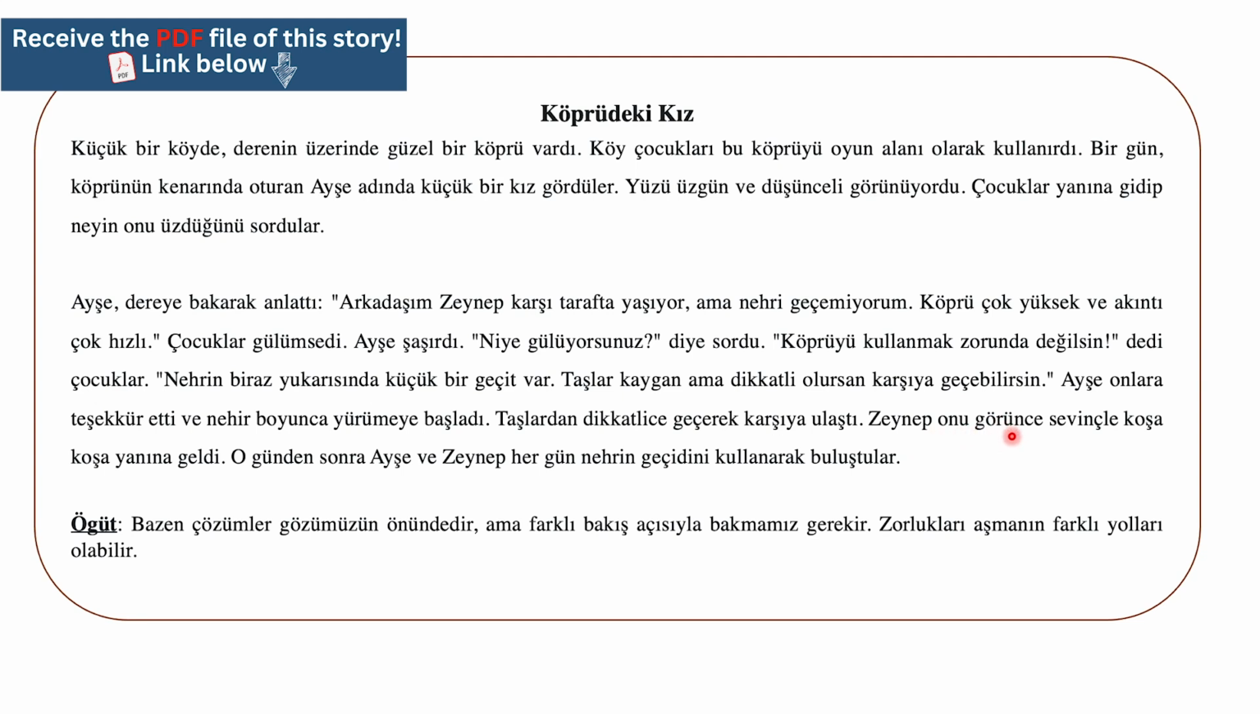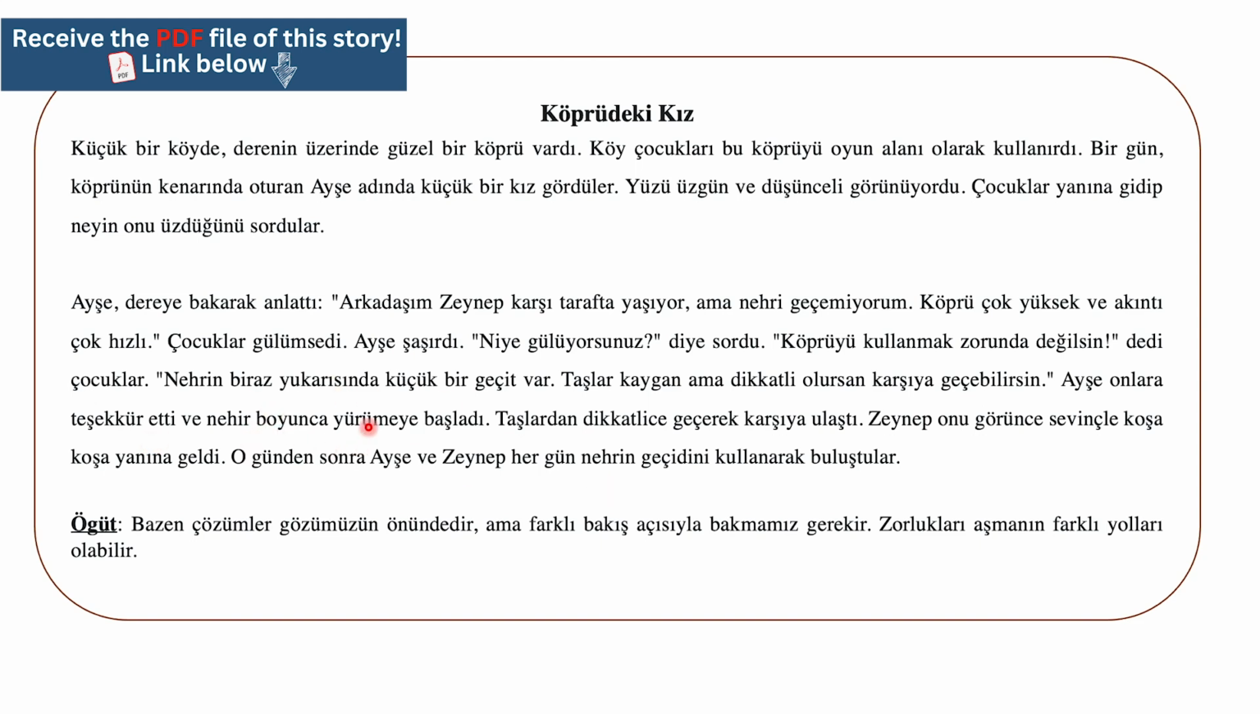Zeynep onu görünce sevinçle koşa koşa yanına geldi. When Zeynep saw her, she came running with joy. So Zeynep means the name of the girl. Onu görünce. Önce means when. When she saw her, that's how we translate. When she saw her, sevinçle with joy. Le means with. Koşa koşa, running. We repeat it. Koşmak means to run. Koşa, the action of running. Yanına geldi, went to her side. So the meaning will be when Zeynep saw her, she came running with joy.